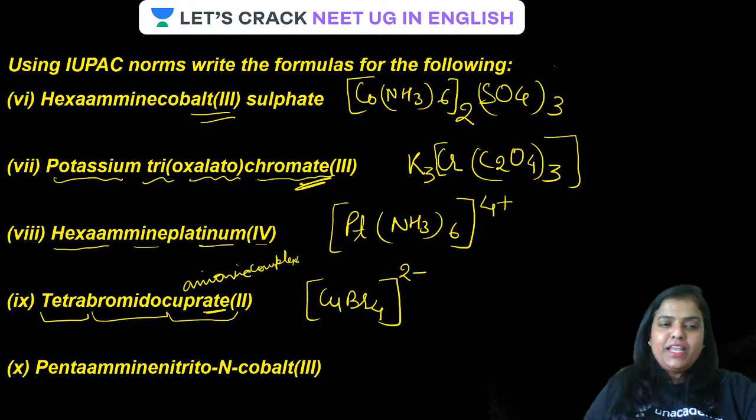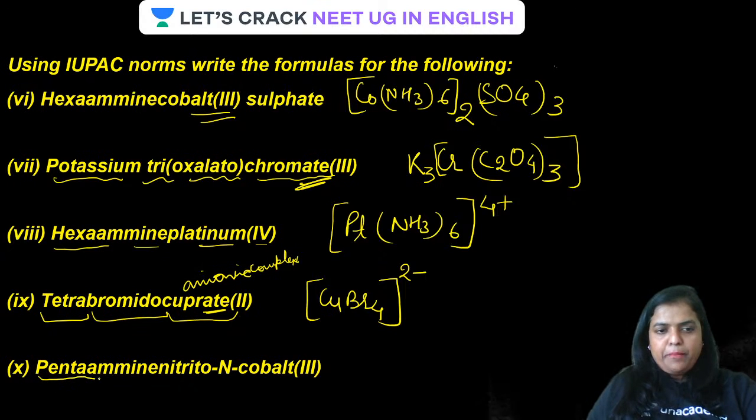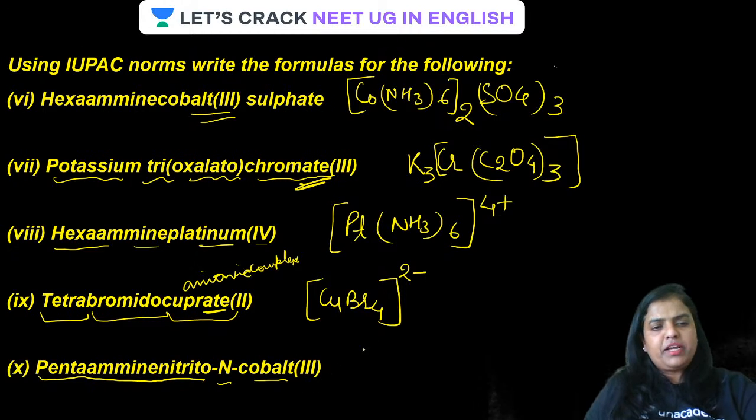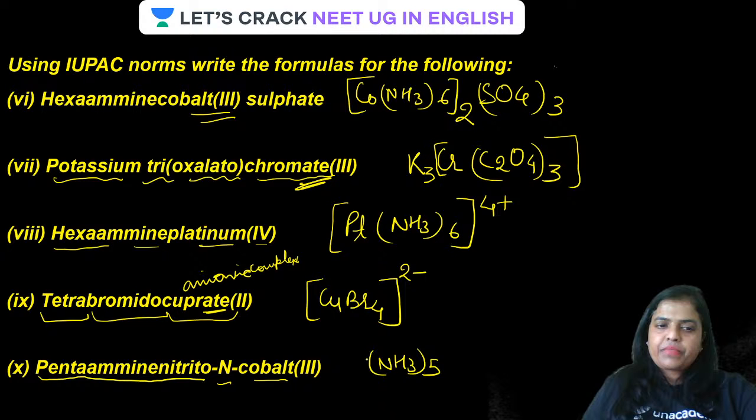All clear? Now have the last one under this question: pentaammine nitrito-N cobalt(III). Very simple, guys. N means that NO2 is attached to the metal ion through nitrogen. It will be [Co(NH3)5(NO2)]. Pentaammine nitrito, simply NO2, guys.